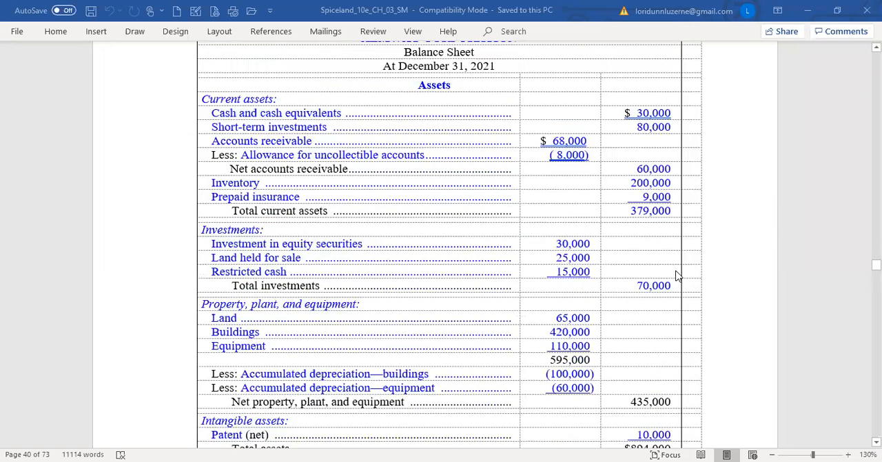The next section is our first long-term asset, investments. The investment in equity securities, the portion that we're going to hold for 3 years, is categorized here, 30,000. The land that's being held for resale, it's not being used in the business, 25,000. And the part of cash that's been restricted to pay off long-term bonds is also in the investment area. So we total them up, total investments.